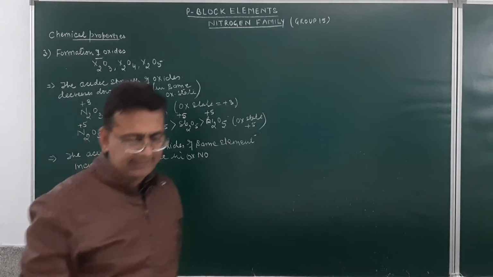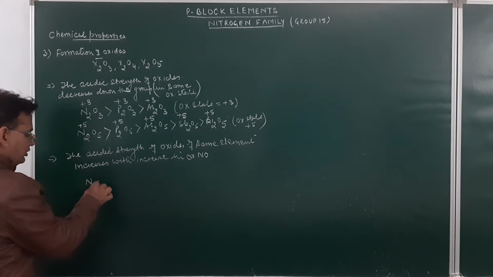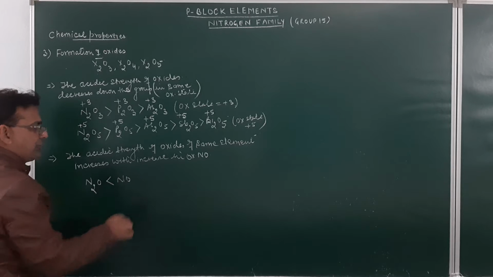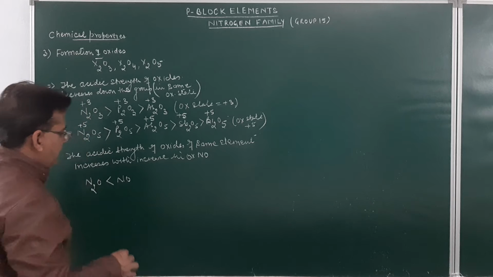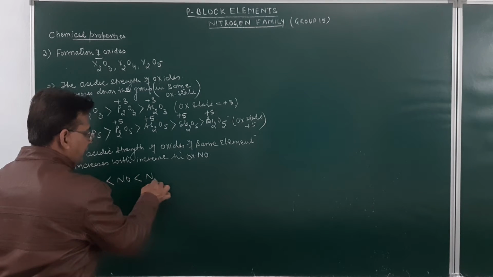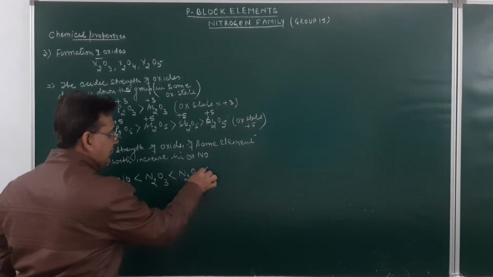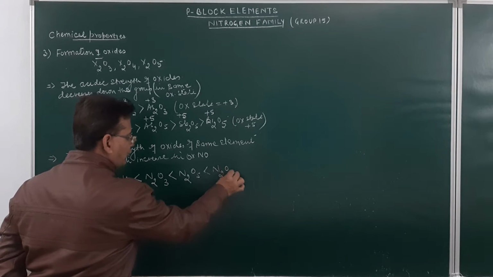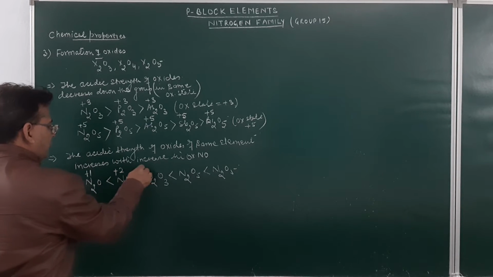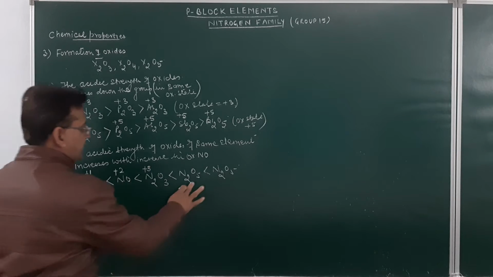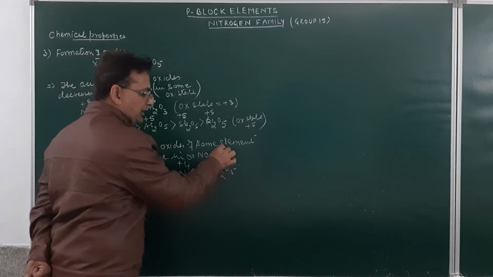Just see over here, if you take various oxides of nitrogen, N2O will be less acidic as compared to NO, which again will be less acidic as compared to N2O3, which will be less acidic as compared to N2O4, which will be less acidic as compared to N2O5. You may see over here the oxidation number is +1, this is +2, this is +3, and then this is +4 and +5. Am I clear, students?